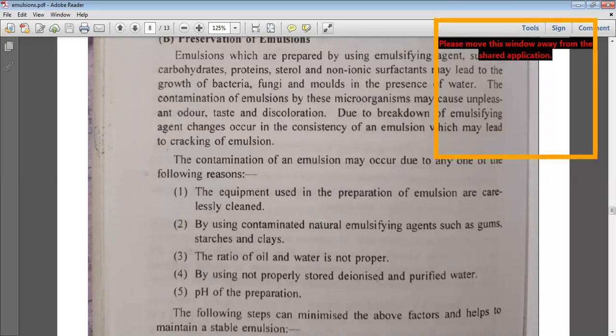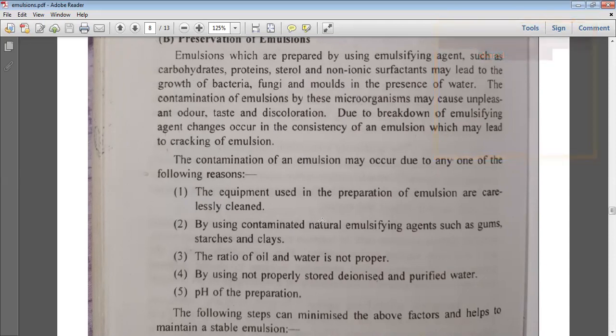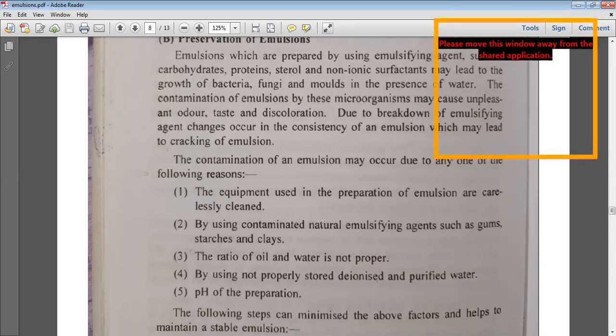The water used for preparation of emulsions, if it is not properly stored, not deionized, or contains minerals and other substances, may lead to breakage of the emulsion because of the minerals and other salts present in the water. That is the reason purified water and deionized water should be used for the preparation of emulsions. The pH of the preparation should also be stable. If there is any change in pH, it also causes the breakage of emulsions.